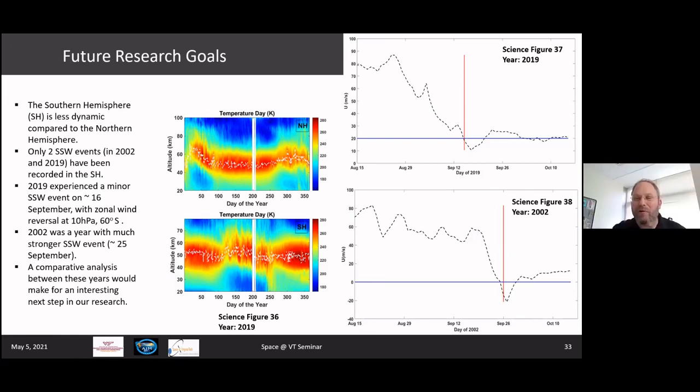Dr. Wadi, that was very well done. Just one curiosity about this last slide. You're not going to have SOFIE for 2002, and even SABER just barely makes that, right? It was launched in 2002. So could you say a little more about what you have in mind, since you'll have less data to work with? Yeah, that was something I've thought about, and I think we have MERRA observations for 2019 and 2002 both, and I could use SOFIE observations for 2019 to validate the MERRA observations for 2019, but the main comparison I have right now in mind is using MERRA observations for 2002 and 2019.